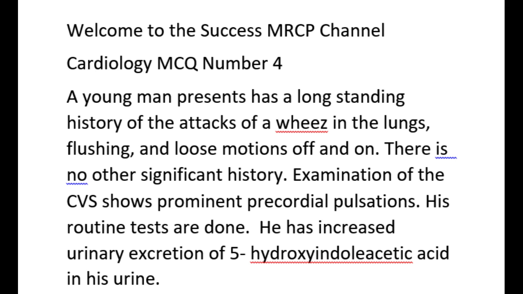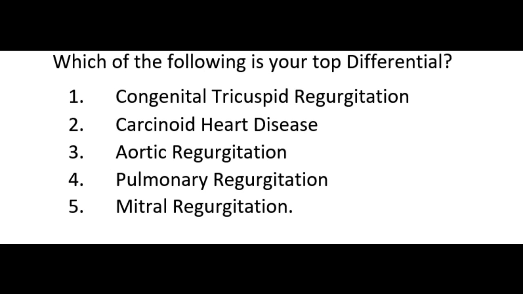He has increased urinary excretion of 5-hydroxyindoleacetic acid in his urine. Which of the following is your top differential? 1. Congenital tricuspid regurgitation. 2. Carcinoid heart disease. 3. Aortic regurgitation. 4. Pulmonary regurgitation. 5.